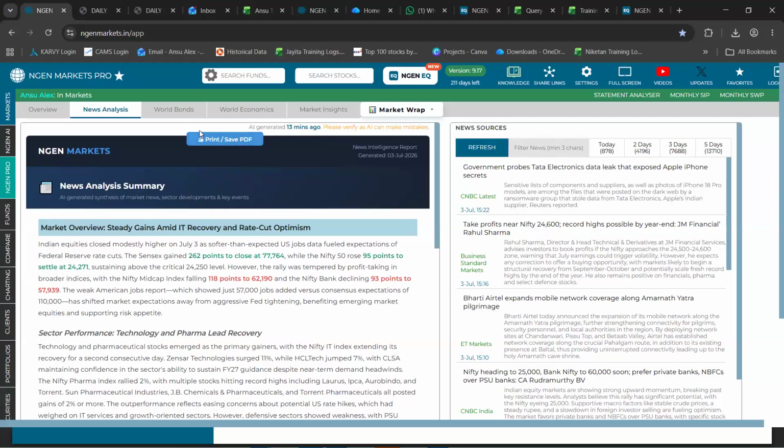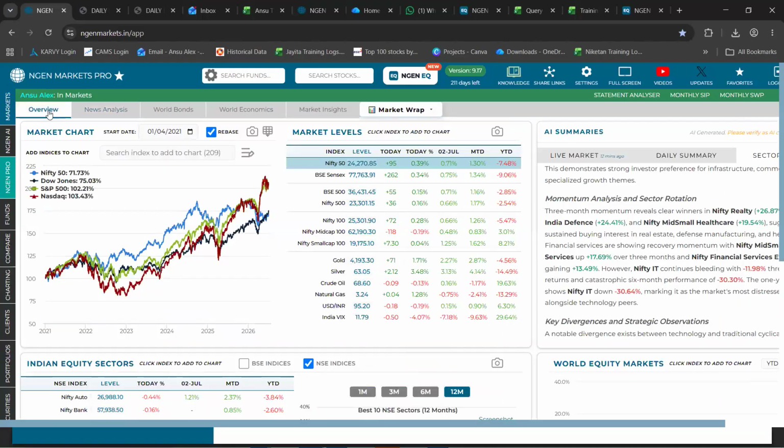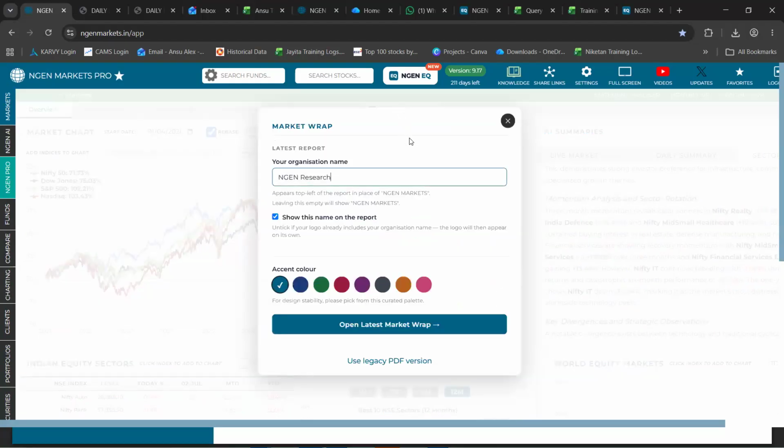Further to that, we come across this section called Market Wrap. Initially, Market Wrap was right in the Overviews section. Right now, we have moved it to a "Furthermore" or "Far More" section, which is called Market Wrap. Once you click on it, there are two options, or two versions, to generate a report.